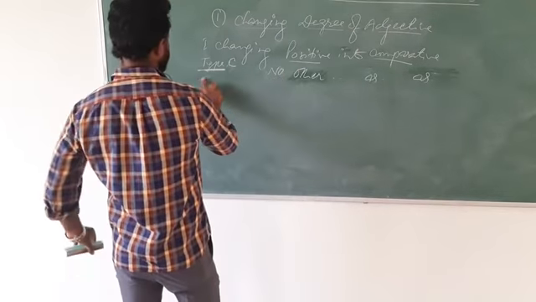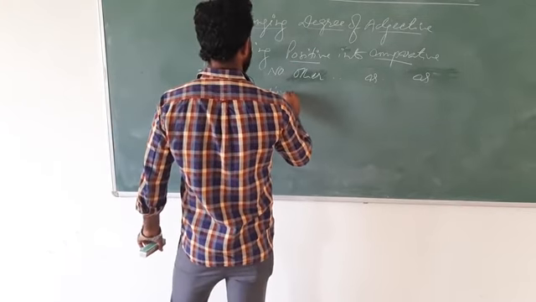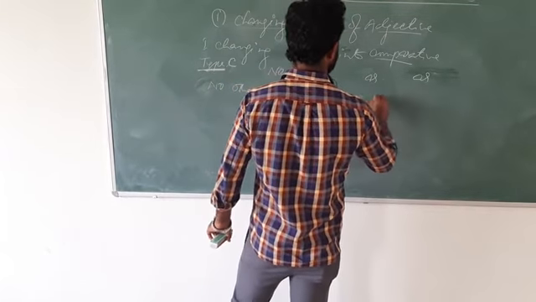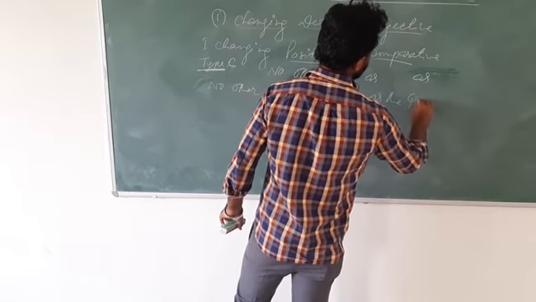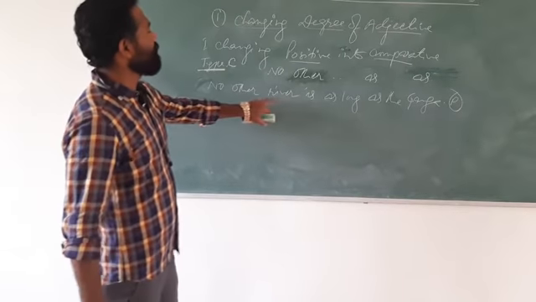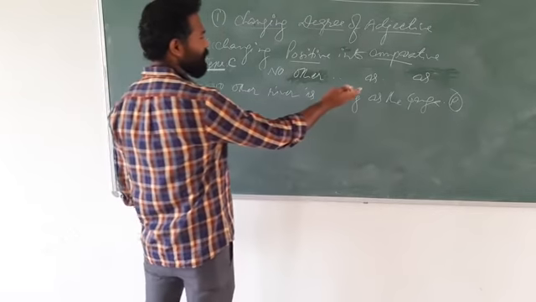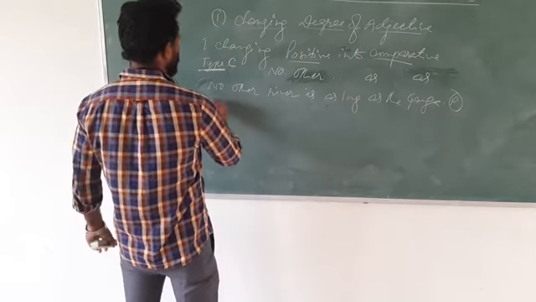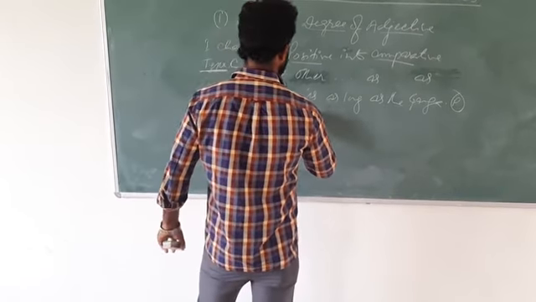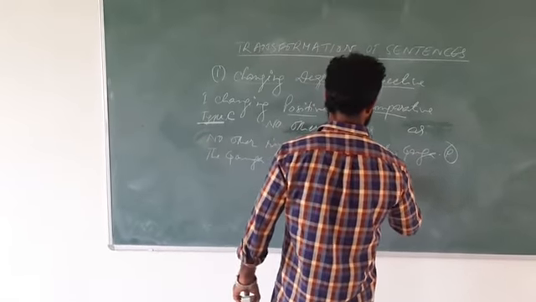See, no other river is as long as the Ganga. So this is in positive degree. We will change it to comparative, but the meaning will remain the same. The Ganga is longer than any other river.